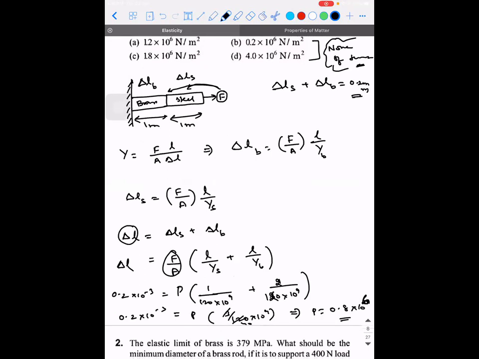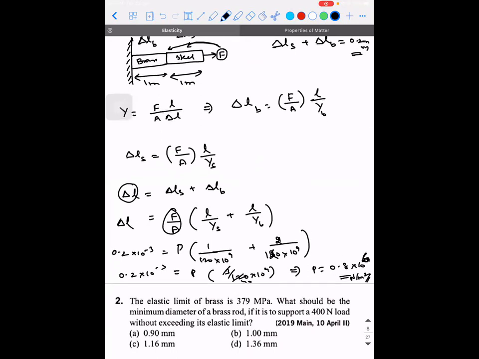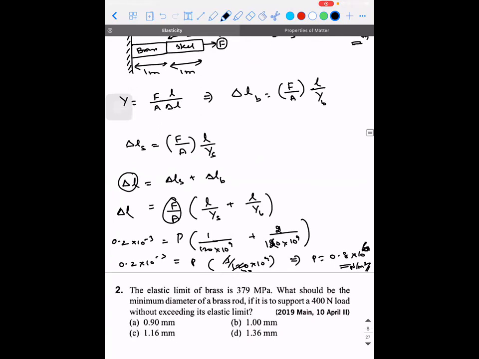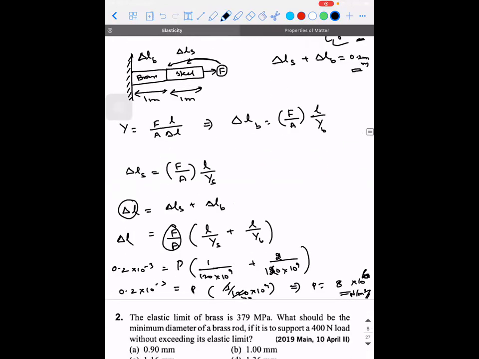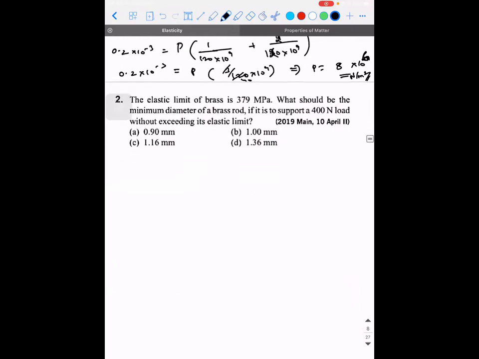Shall I move? Forty into 0.2 is 8. 8 into 10 power 6. See, next one.